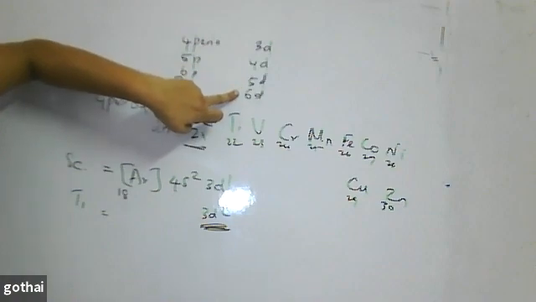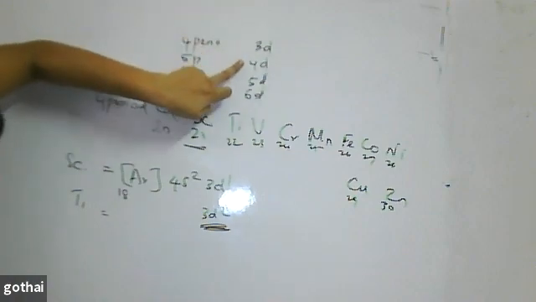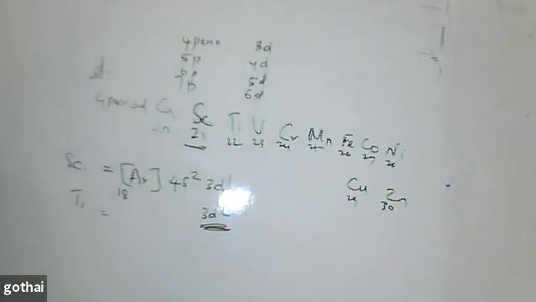We call it the 6d series. Why do we call it the 3d series? Because the electrons enter into the 3d orbital, 4d orbital, 5d orbital, 6d orbital. So the first row of d block elements is called the 3d series, then the 4d series, 5d series, and 6d series. That is the way we keep it in mind.